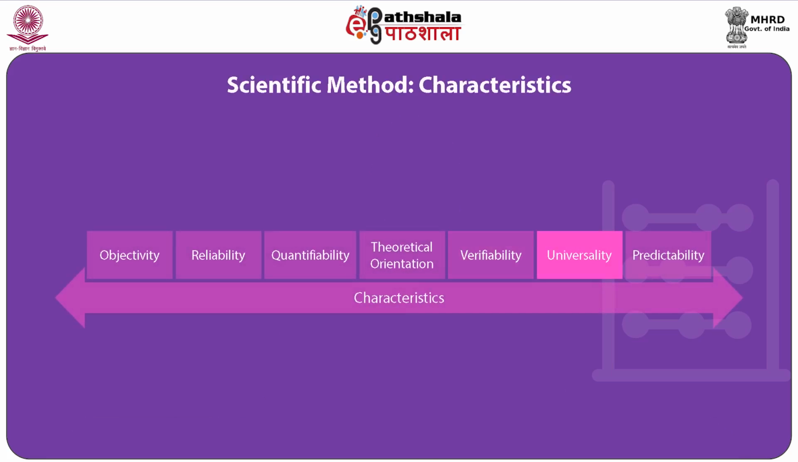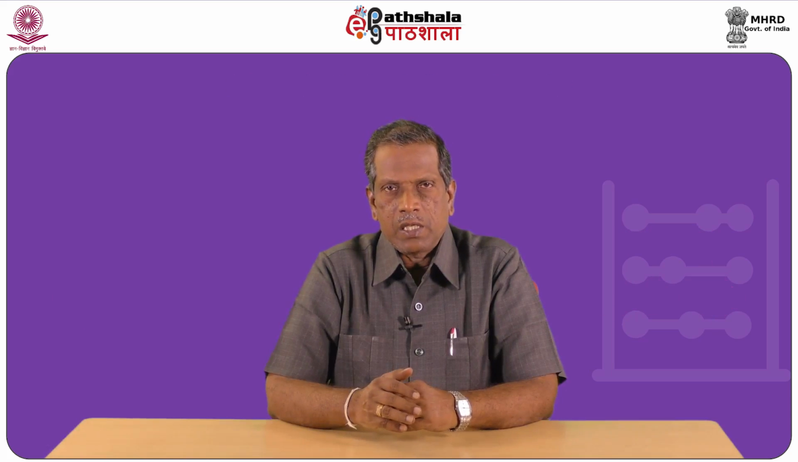Another characteristic of scientific method is universality. Science is not concerned with individual objects, but with different types, kinds and classes of objects. Therefore, researchers should make efforts to know and develop laws and theoretical propositions that are universally applicable.